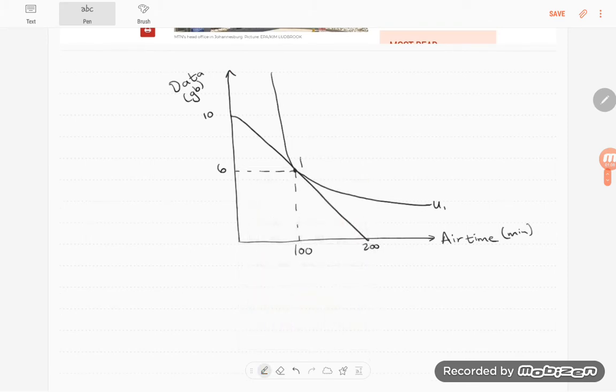This consumer, given his utility curve and budget line, ends up at point A, which is the point of tangency between the utility curve and the budget line. This consumer then consumes 6 gigabytes of data and 100 minutes of airtime.